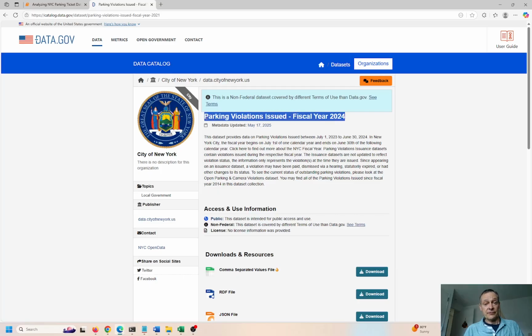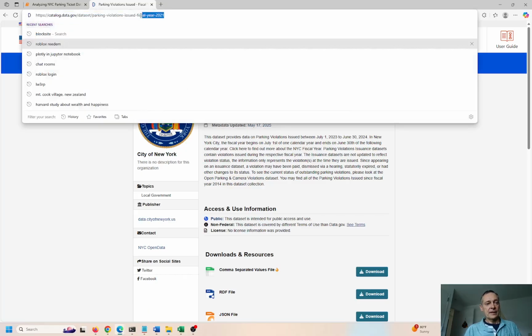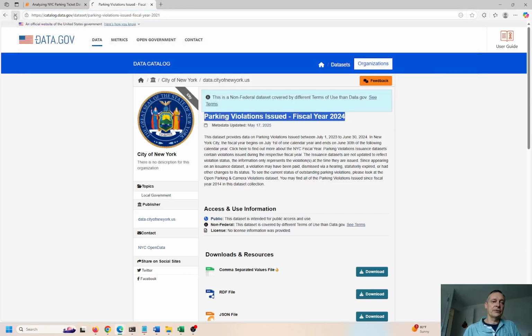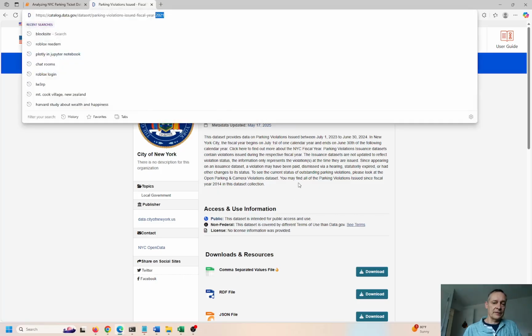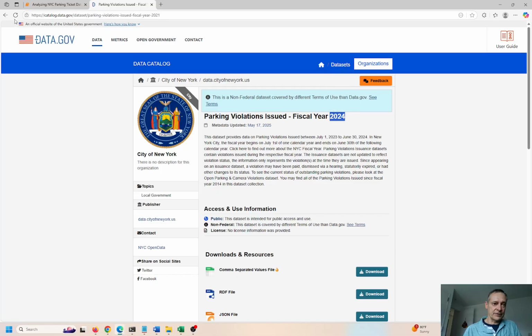So this says parking violations issued fiscal year 2024. You see where my mouse is? I'm not even making this stuff up, guys. This is legit. This is a legit concern. Parking violation issued fiscal year 2024, and the URL that it comes from says parking violations issued 2021. Okay, I'll refresh this just so there's no ambiguity here, so there's no uncertainty. It says 2021 right here, right? You can see where the mouse is. And right over here it says 2024, and I just refreshed the URL. So I'm not making this stuff up, all right?